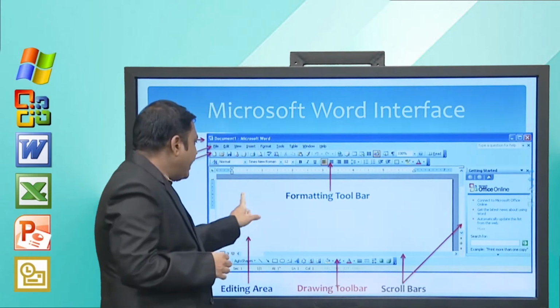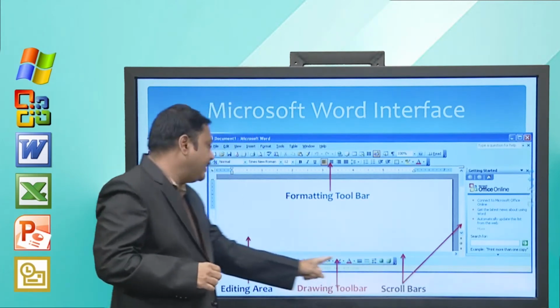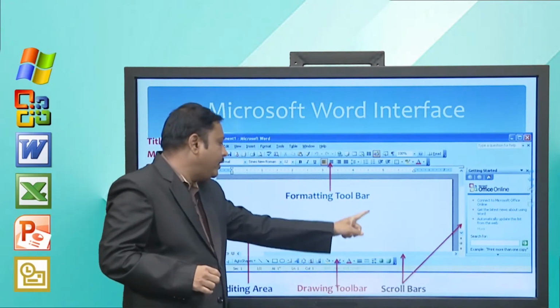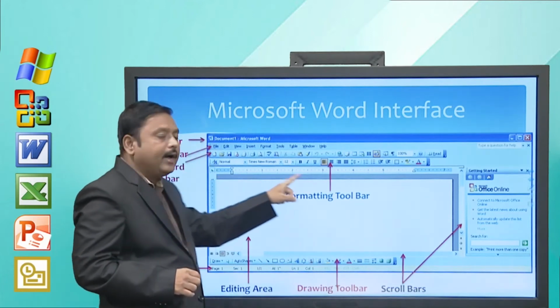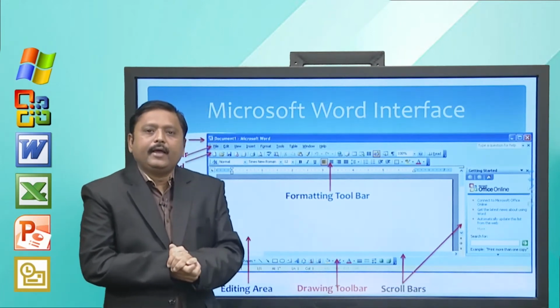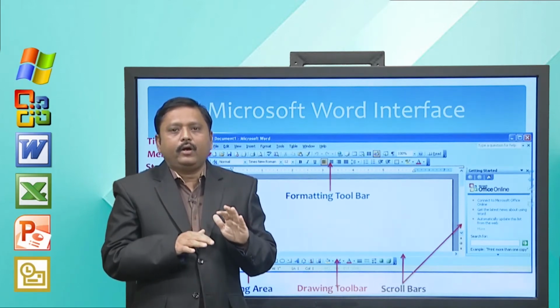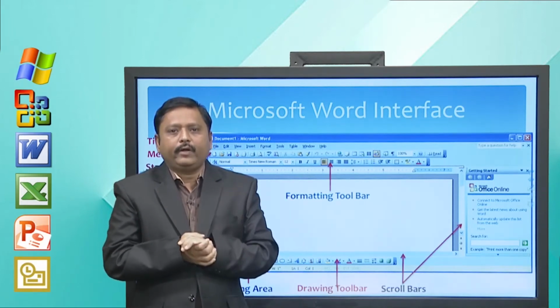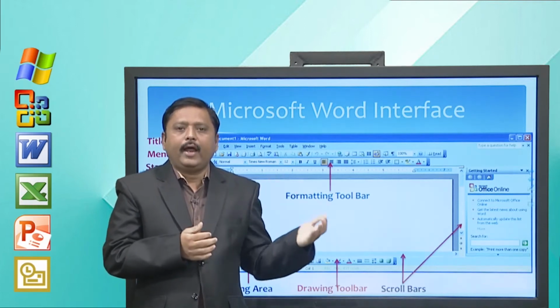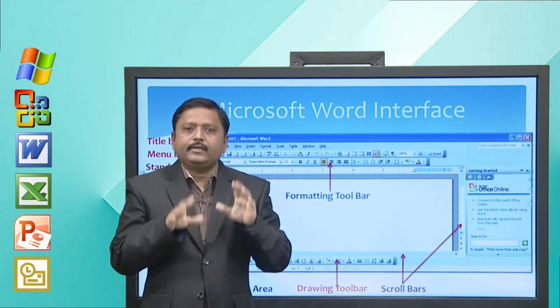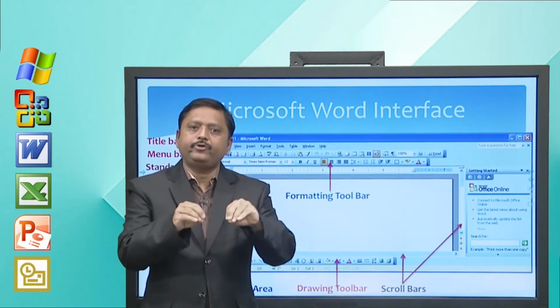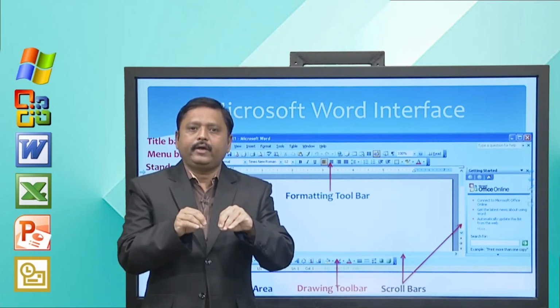Now, this large white area is called the editing area. The editing area is where you insert your text, images or whatever content you want to add. So, the editing area is where you actually put your content.